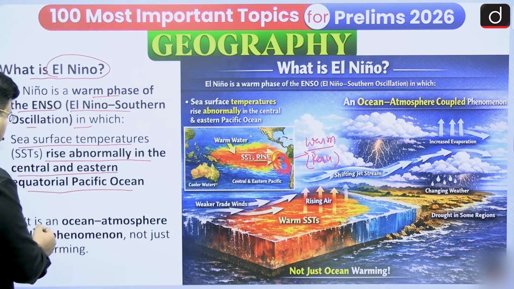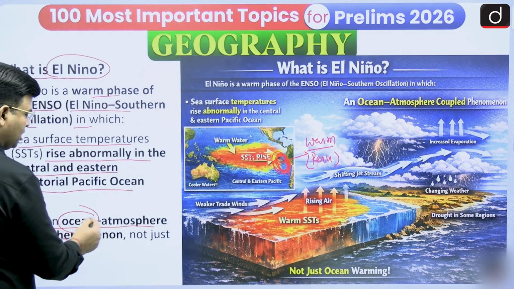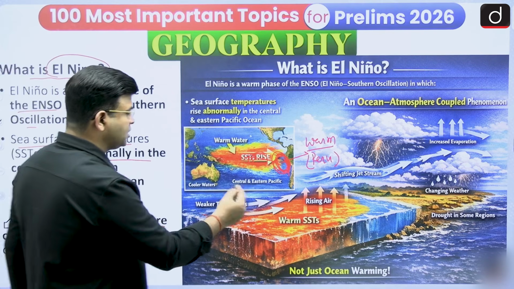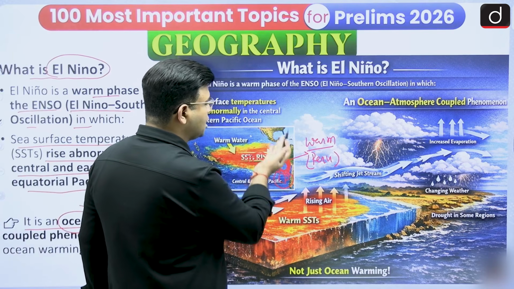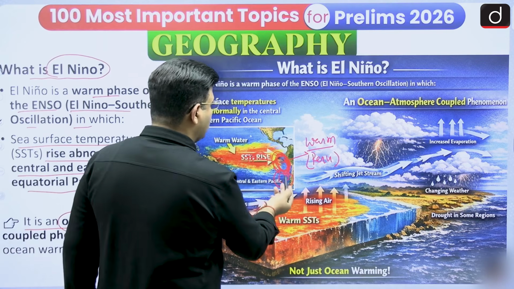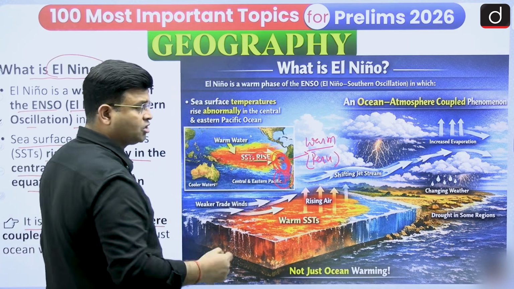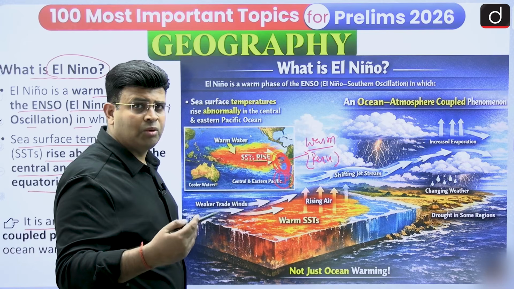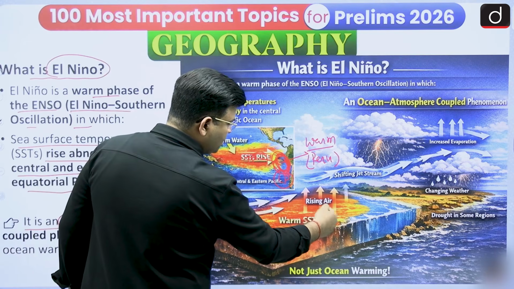The Eastern Pacific and Central Pacific regions become warmer, and it is an ocean-atmospheric phenomenon. Eastern Pacific Ocean warmer means the atmosphere above it, because of the warmth, converts into low pressure and the air will start moving upward. It will create an atmospheric circulation also. Here it is low pressure, and a reverse Walker circulation forms. I will talk about that when we cover what happens during El Nino. Here you can say rising air is created with the low pressure.